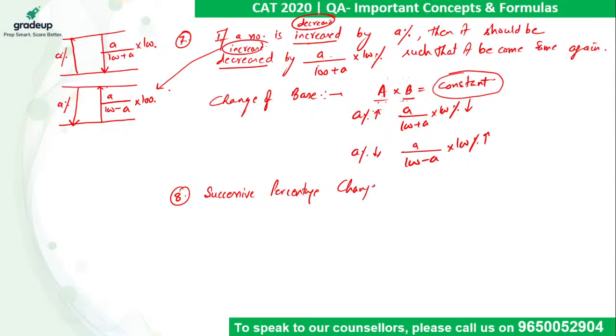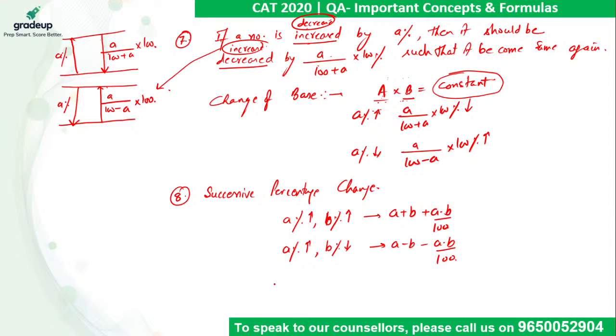We all know that if a value is increased by a% and then by b%, the overall change comes out to be a plus b plus ab upon 100. If we increase the value by a% and then decrease the value by b%, the overall change will be a minus b minus ab upon 100. If both the values are decreased, the net change will be minus a minus b plus ab upon 100. So when direct percentage changes are given to you, we can always apply it.